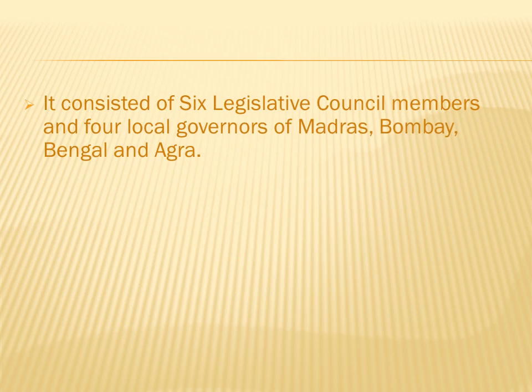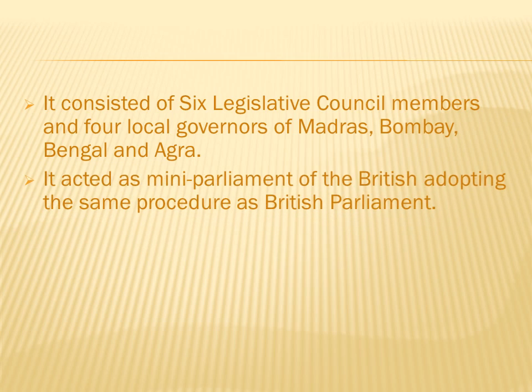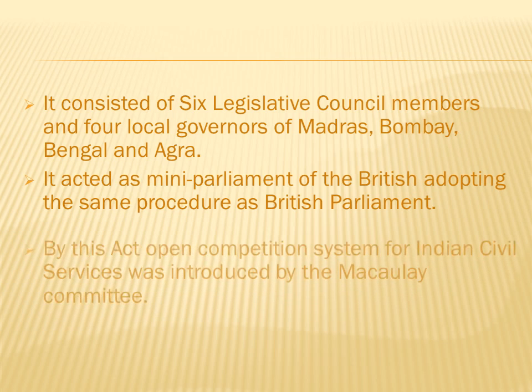It consisted of 6 Legislative Council members and 4 local governors of Madras, Bombay, Bengal and Agra. So this Legislative Council consisted of 6 Legislative Council members who are from British and 4 local governors who are from Madras, Bombay, Bengal and Agra. It acted as a mini parliament of the British, adopting the same procedure as the British Parliament. So the Legislative Council present in India acted as a mini parliament and adopted the same procedure and provisions that are adopted by the British Parliament.